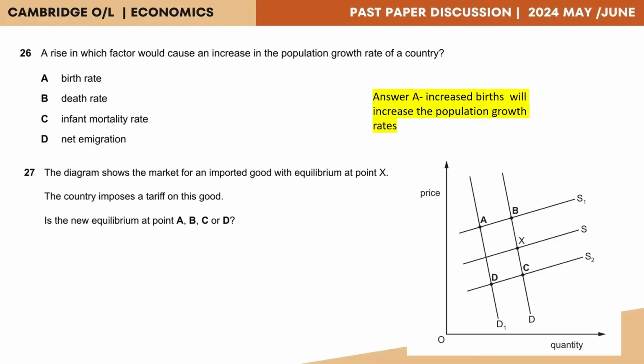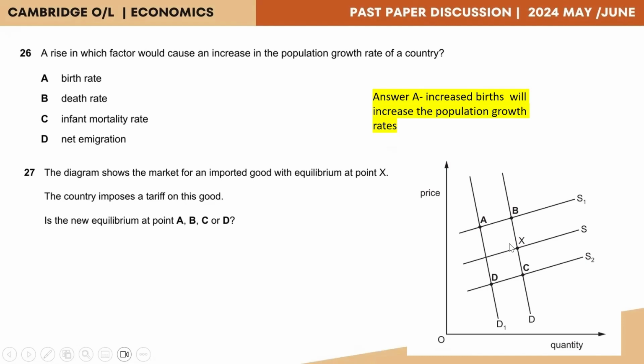Then we move on to question 27. The diagram shows the market for an imported good with equilibrium at point X. So you can see point X here where the S curve and the D curve intersect. The country imposes a tariff on this good. Is the new equilibrium at point A, B, C, or D? So we have the original curves, S curve and the D curve, equilibrium at X. We have to identify the impact of a tariff.